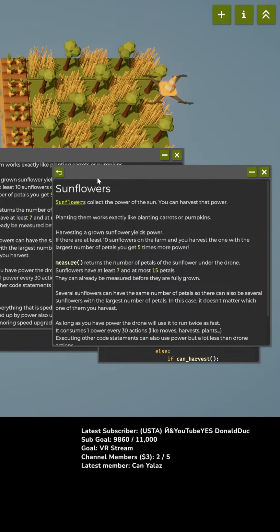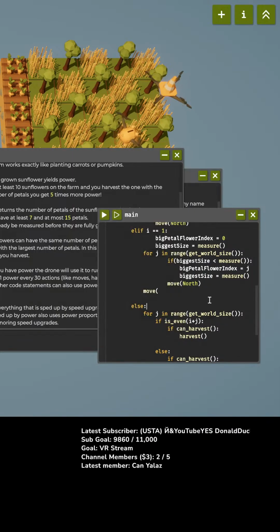Okay, well, you know what? We'll just do this. We're gonna do it again. For K in, so this time, instead of in range, we're gonna do for K in whatever that's called, biggest size.